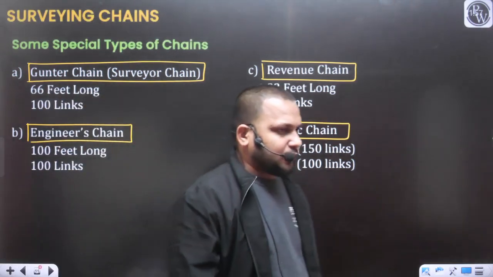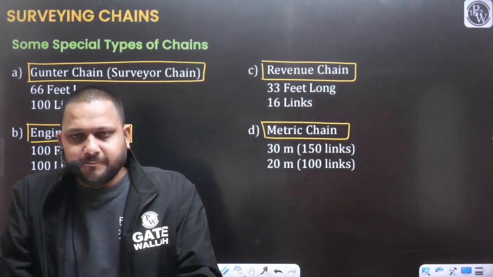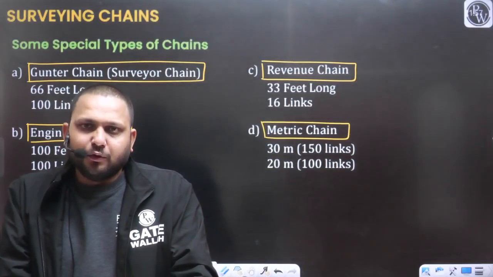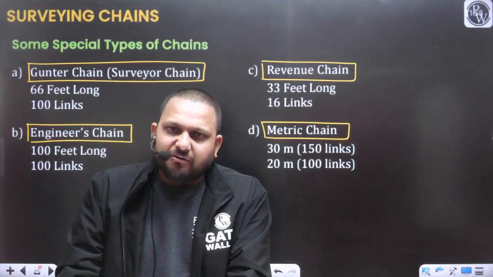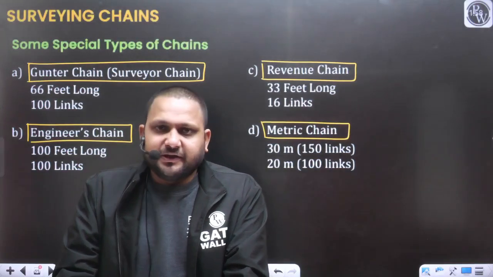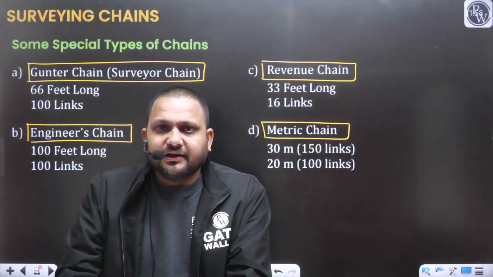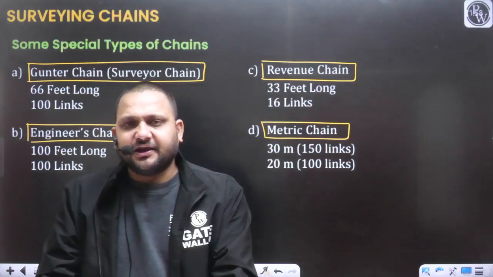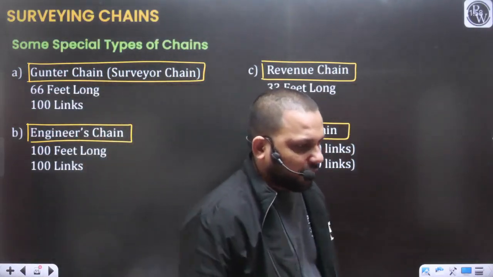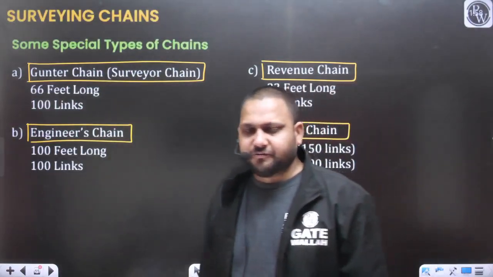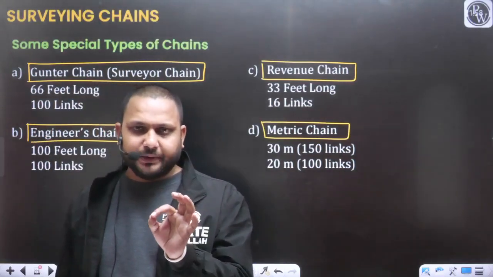From this particular topic, they can ask two types of problems. Listen carefully. In your exam, you can get two types of problems from this topic. The first problem will be related to the specification of the different chains. Like the total length of the engineer's chain is 100 feet, and the number of links in the engineer's chain is 100.